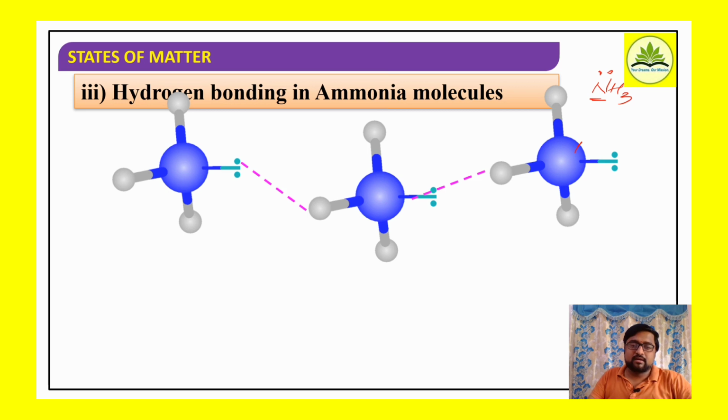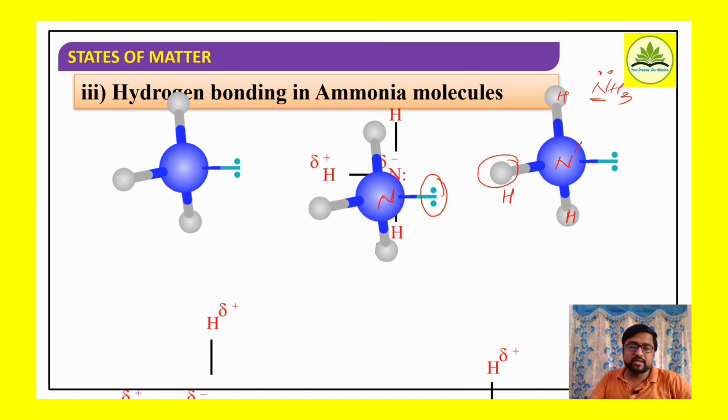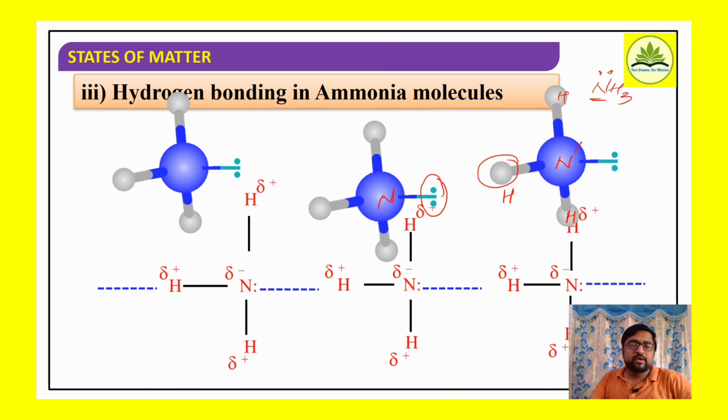The lone pair of electrons of nitrogen interact with the hydrogen atoms of an adjacent molecule. So a hydrogen bond is formed between the ammonia molecules.